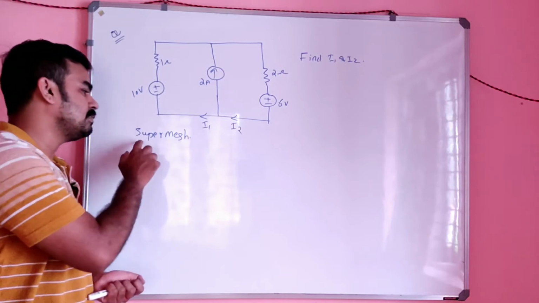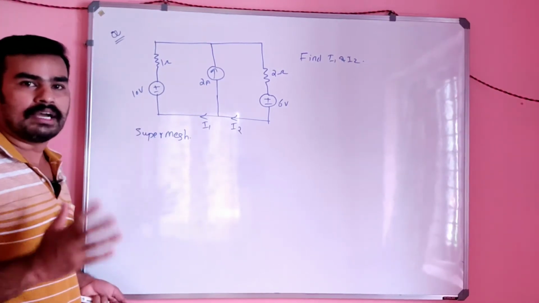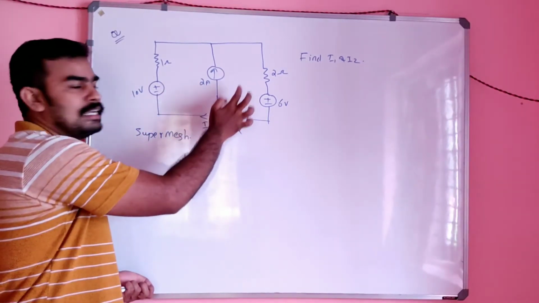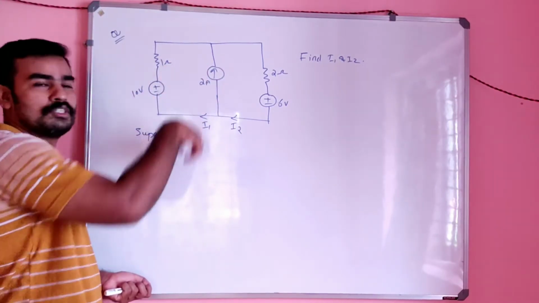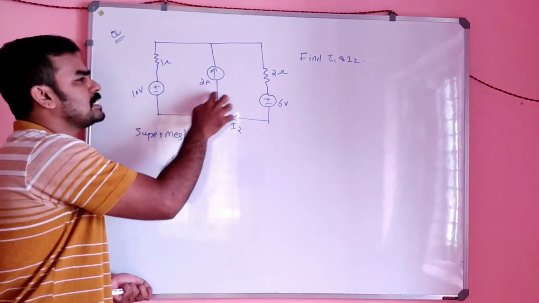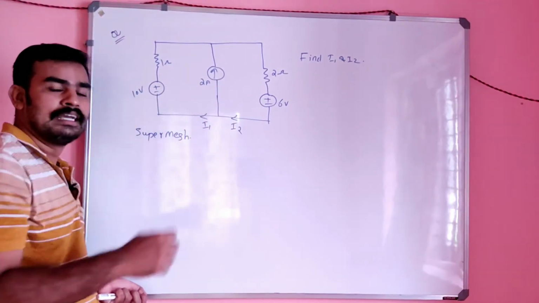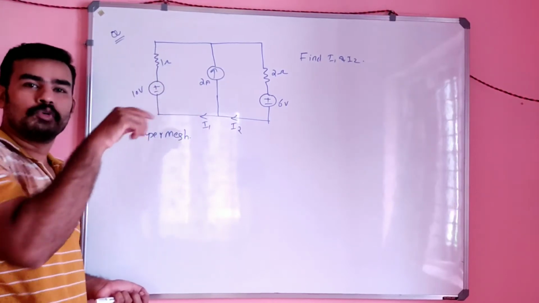Now let's talk about the super mesh concept. A super mesh is nothing but a current source between two meshes. Only a current source. Even if you find any resistance in series with this current source, you can simply neglect it, in the same manner as a parallel resistance across a voltage source in a super node.